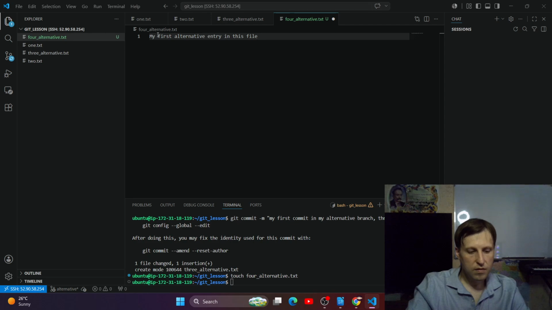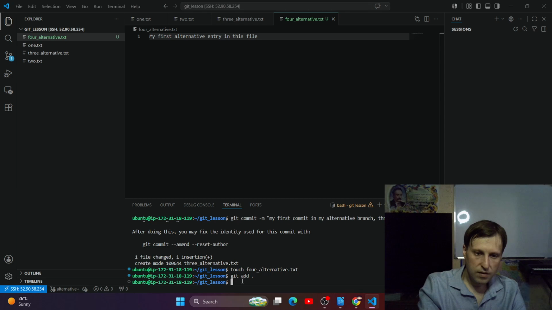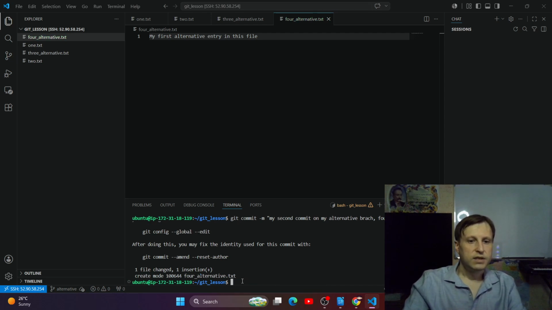Here, Control S, and git add, git commit, my second commit on my alternative branch, right? So 4 alternative.txt was created here.